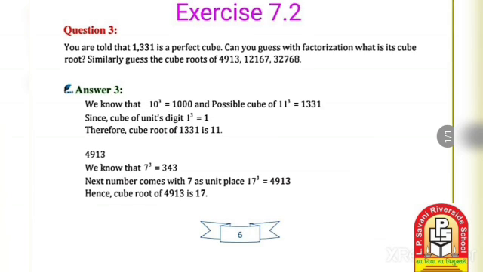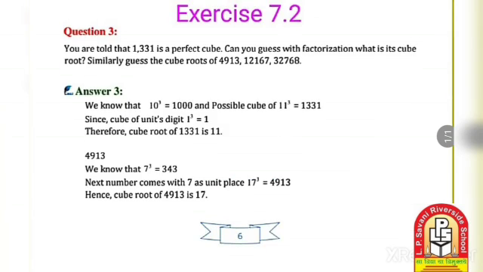First of all, we know that 10 cube is 1000, and 11 cube is 1331. Since the cube of the unit digit 1 is 1, the cube root of 1331 is 11.